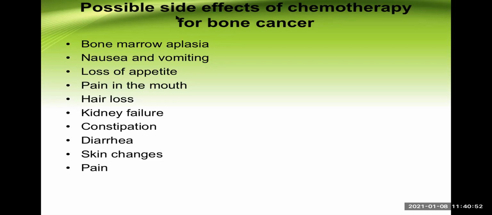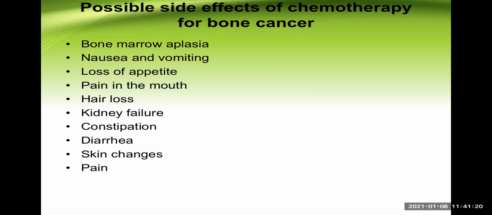Exactly, very good. And another reason, they affect rapidly proliferating cells, and the cells of epithelial tissue, or the epithelium wherever it is present, are also damaged by these chemotherapeutic agents. So there may be oral ulcer formation, and that oral ulcer is very difficult to treat in this case.